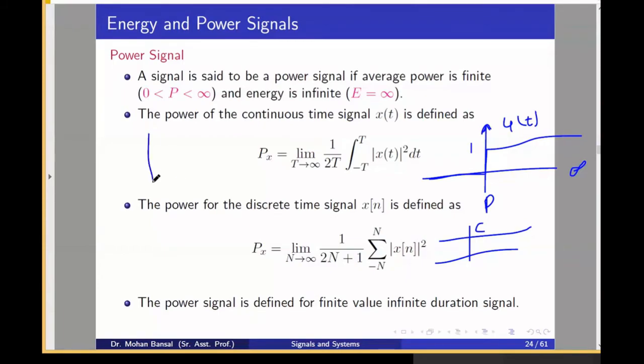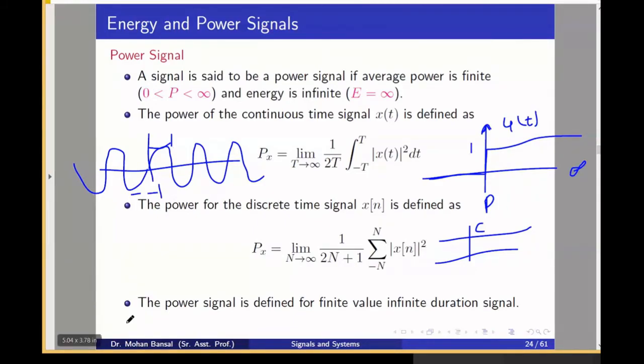Keep in mind, if I plot sin omega naught t, it is defined for infinite duration, and its value is finite, between 1 and minus 1. Correct? Its value is finite, and the duration is infinite. So this is again a power signal. You remember this point. This is very important to identify whether a signal is power or not.